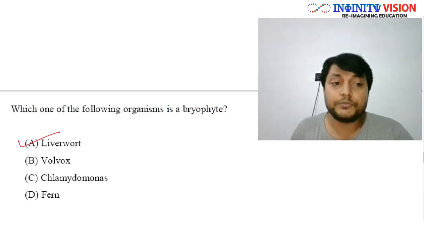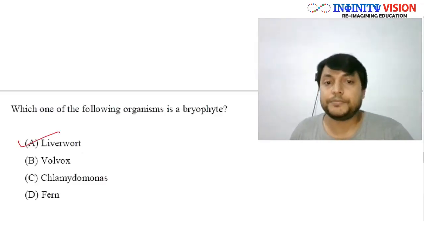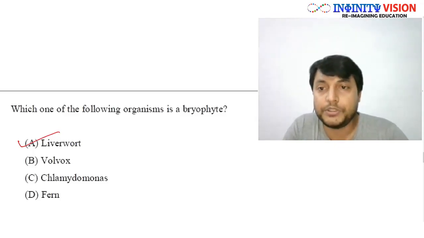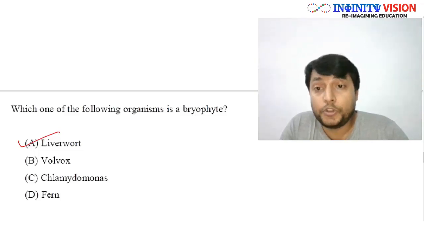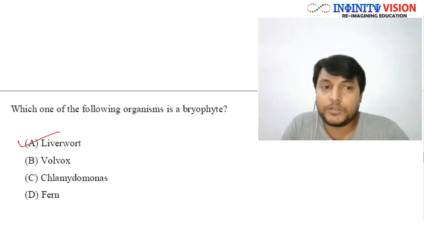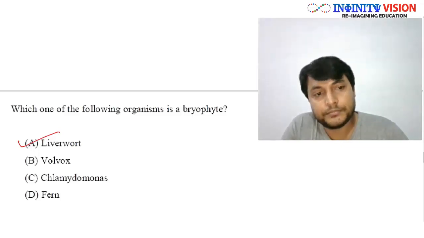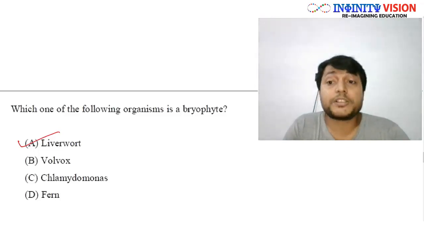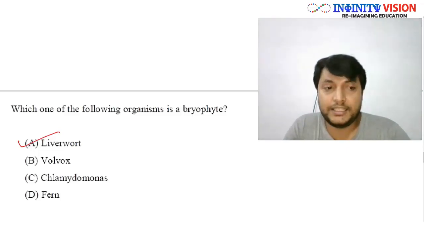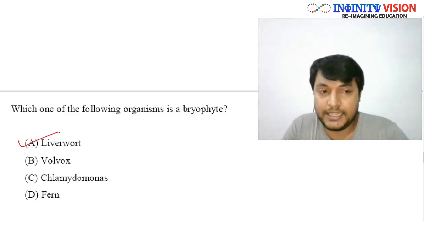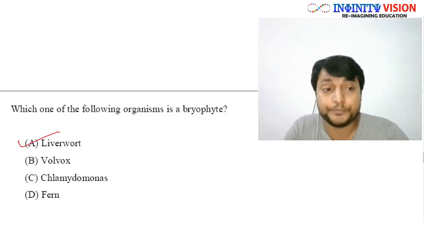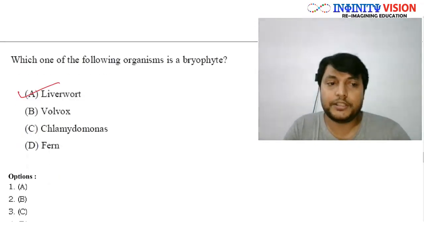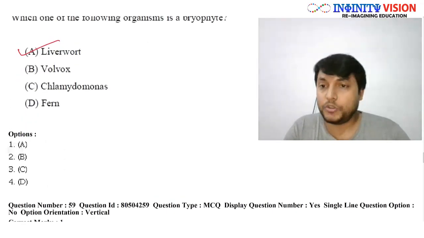Bryophyta का example है liverwort. It is actually a type of Hepaticopsida या liverwort. Bryophyta को फिर से हम further divide करते हैं into liverwort, hornwort and true mosses में. Okay. So liverwort is a type of bryophyta, ठीक है। Volvox is an algae, thallophyta में आता है, green algae है ये। Chlamydomonas again green algae है, unicellular है ये, monerans है। Fern is pteridophyta का member, okay। So the answer is liverwort. इसको हम Hepaticopsida में रखते हैं।